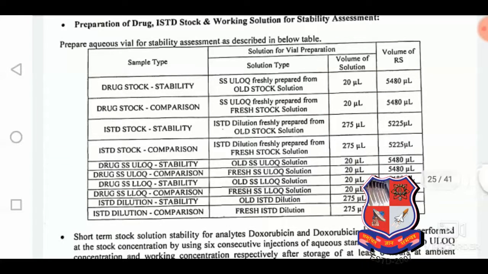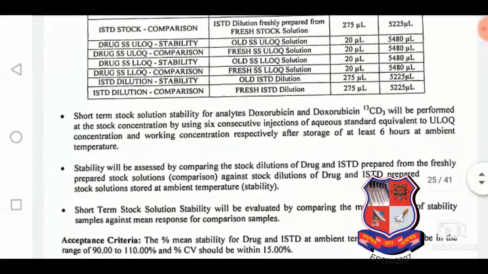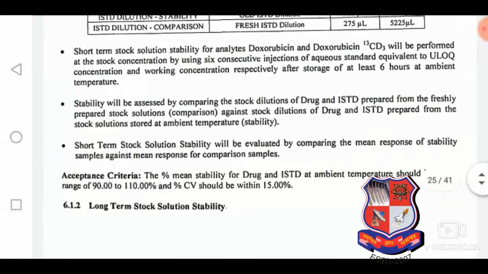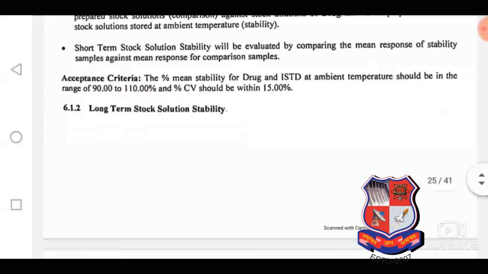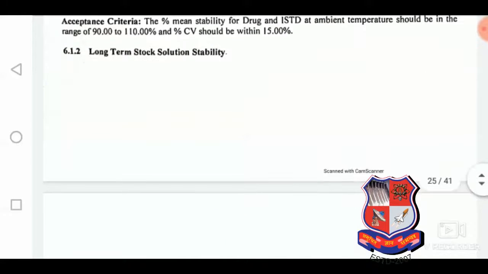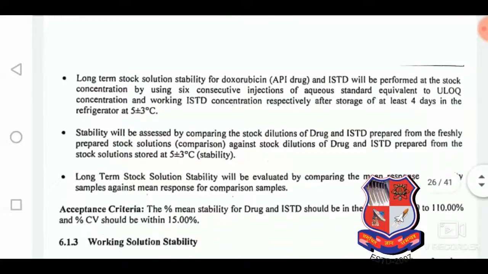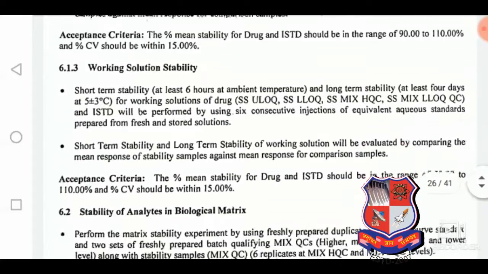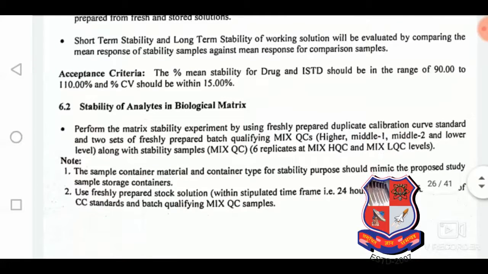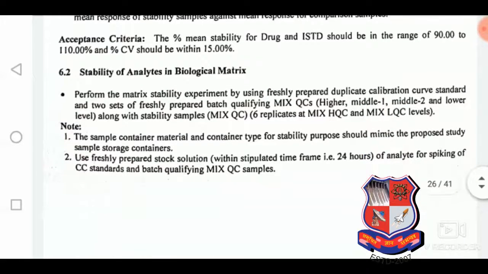This is one table showing how we can prepare different solutions out of the old and fresh stock solution, and this is the procedure for that. In that, LTSS is there, long term stock solution stability, working solution stability, and stability of analytes in biological matrix at different levels, that is MQC, HQC and LQC.